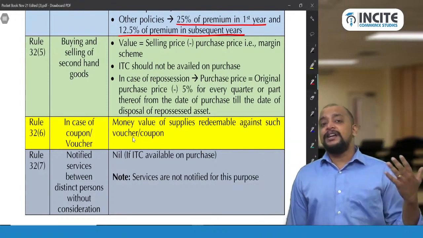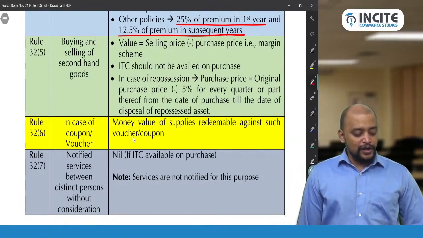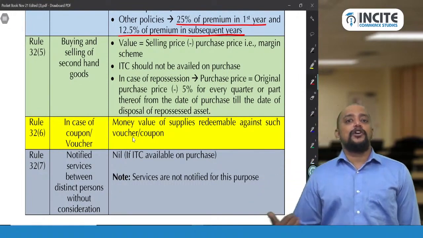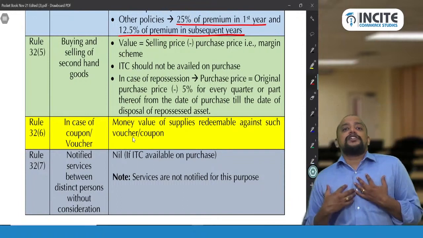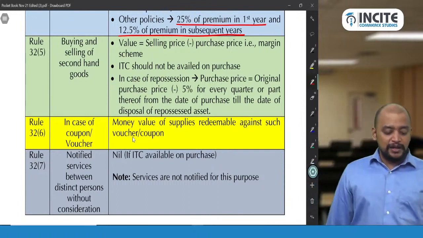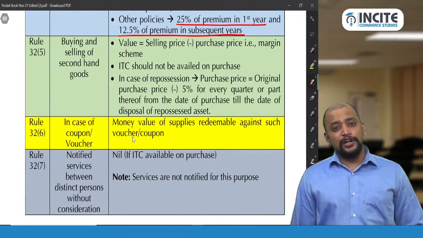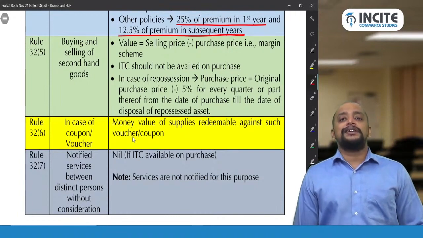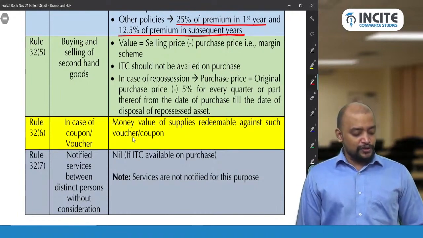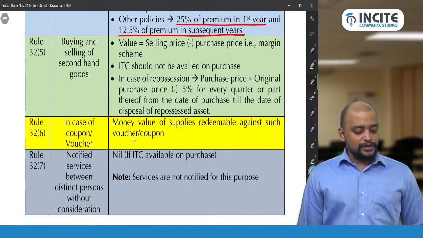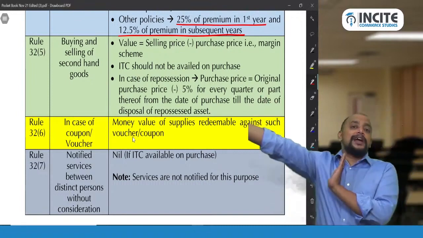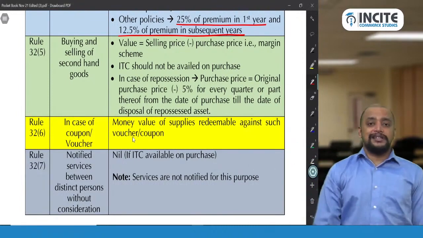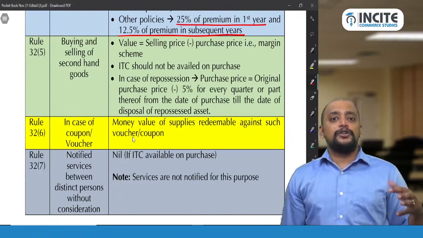For example, if 18% is the rate of GST, so 2,50,000 plus 18%, that is 2,95,000, will be the cost to the buyer if margin scheme is not applicable to me. Suppose margin scheme is applicable to me, I need to pay GST only on 1 lakh. So 1 lakh into 18%, 18,000. So 2,50,000 plus 18,000, that is 2,68,000. So from 2,95,000 it has come down to 2,68,000. That is the advantage of margin scheme.